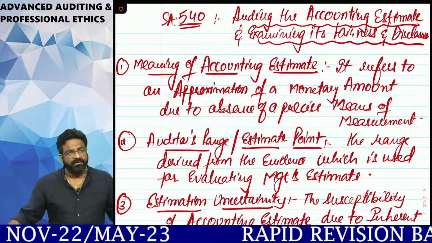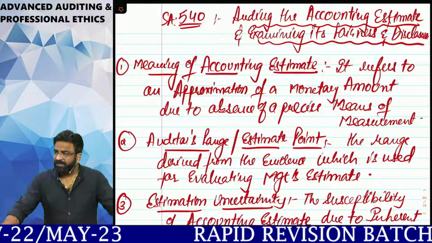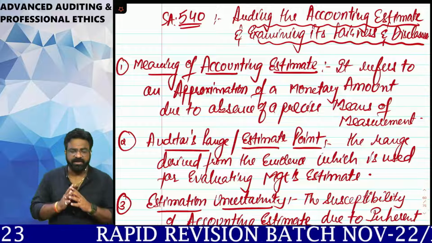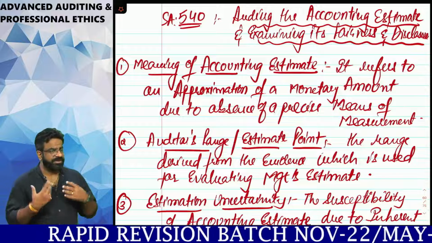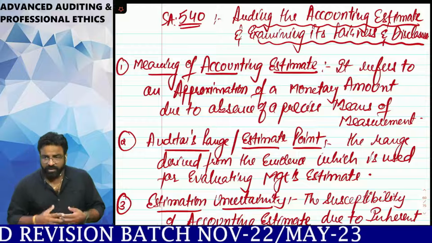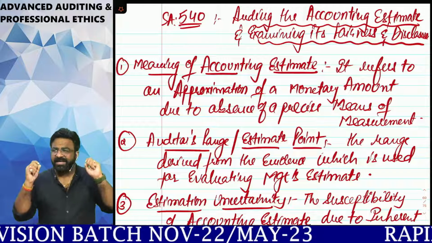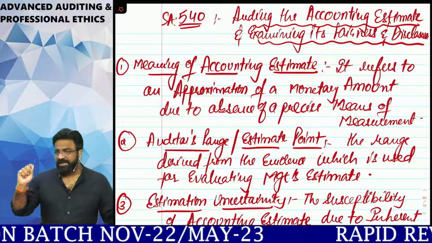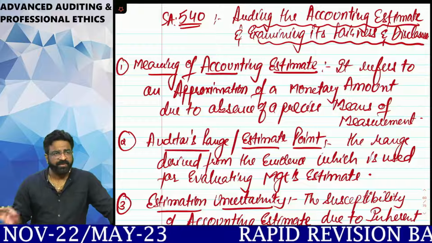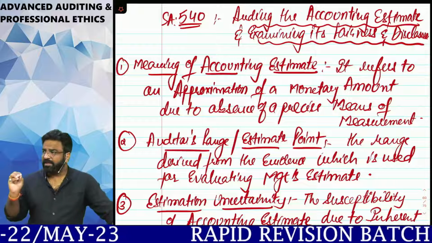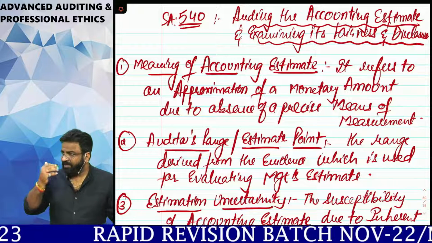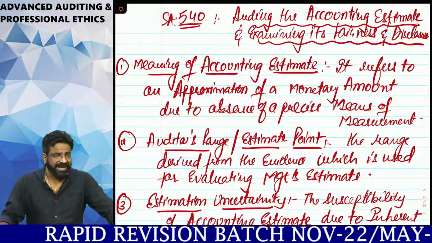Listen to this. When the management is preparing the financial statement, when they are presenting the financial statement, you will be finding that there are so many areas where the accounting estimates are being used. Namely, the areas called provision for taxation, provision for doubtful debt. Am I correct? And the areas called provision for depreciation. So whatever the provision based areas, all these areas are nothing but called what? Accounting estimates. And accounting estimates are those estimates which are made by the management without any specific or precise means of measurement. It's an approximation figure. Which figure, everyone? Approximation figure. It is an estimated figure.